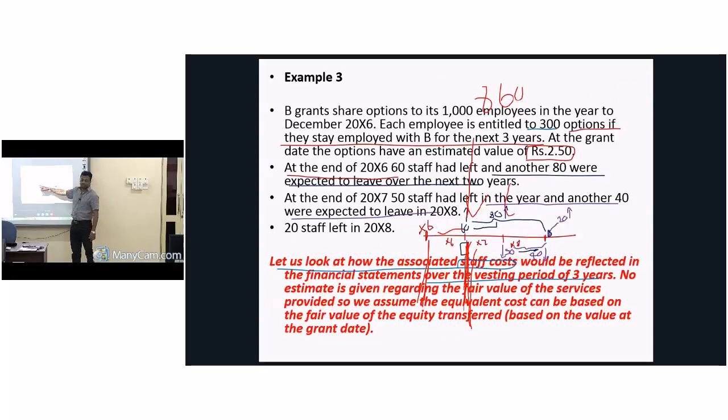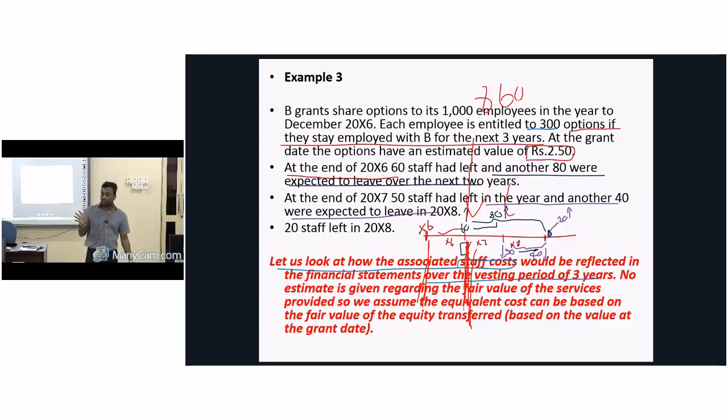At the end of year 2, actually 50 people left. In the first year, how many people left? 60. Now actually left in year 2, 50, actually left in year 1, 60, altogether 110 left at the end of year 2. And also they have estimated that another 40 people will leave in year 3. Then what is my total expectation, employee wise?